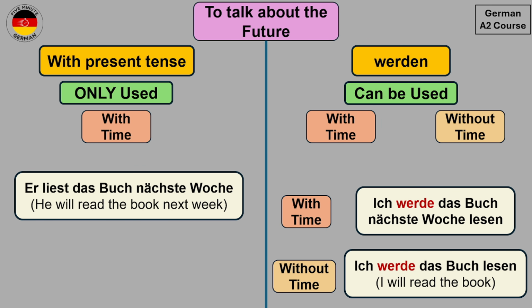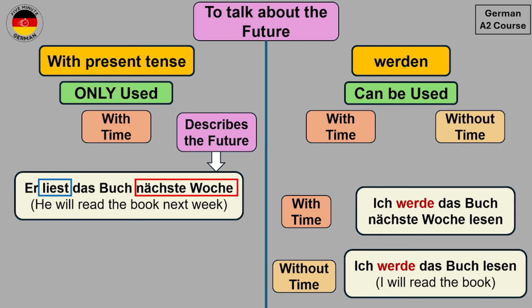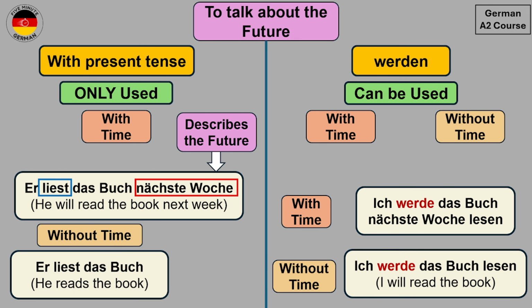He will read the book next week. So again you see that we have the conjugated form of the verb lesen in present tense, and we have also given a specific time which is nächste Woche. And because of this time, this sentence describes the future. Now if I write the same sentence without time, then it will be "er liest das Buch", he reads the book, and this describes an activity in the present tense.